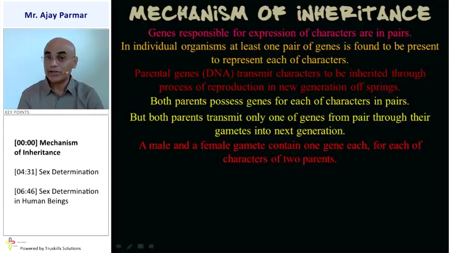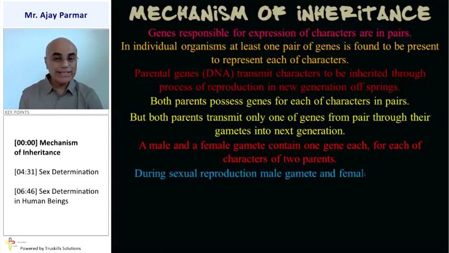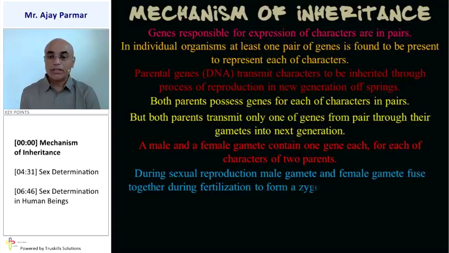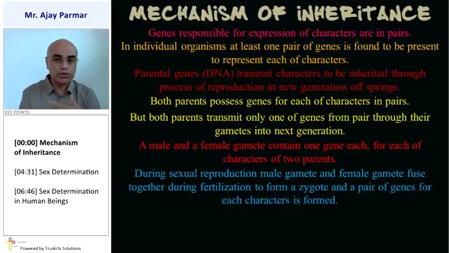Gamete, you know, is the reproductive cell that contains one gene of each of the characteristics. And these two genes combine together to form a particular given pair of the gene in the offspring. So over here, one of the genes will be from the male side, the other gene will be from the female side. During sexual reproduction, what happens? The male gamete and the female gamete fuse, you know that, during the process of fertilization. And due to that, a new cell, what we call a zygote, is formed.